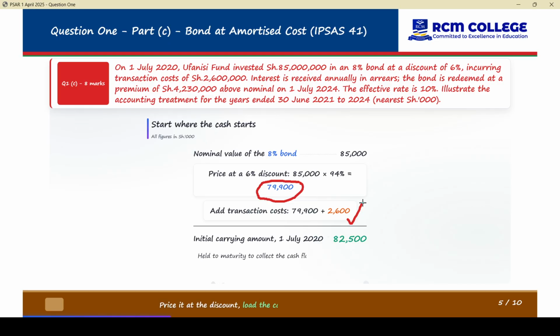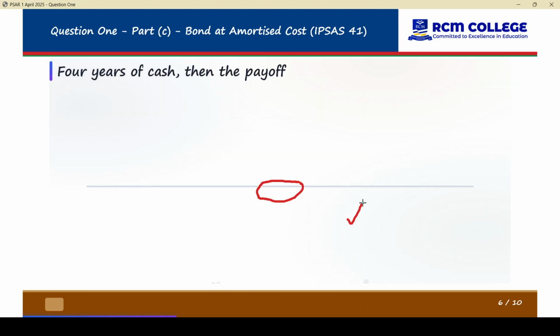Now we know what the investor has paid. We know our current carrying amount, the NBV, as at 1st July 2020, and we are told it will be held to maturity. So what are we expected to do? We will come up with the amortization schedule. It is 4 years of cash. On year one, the investor has invested 82,500.